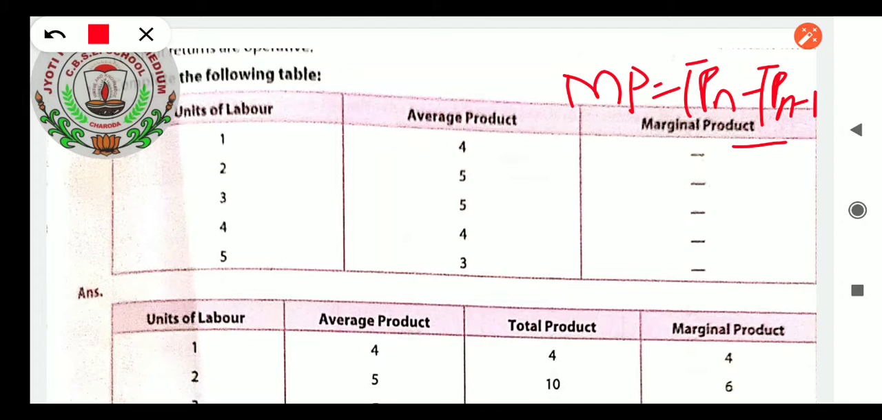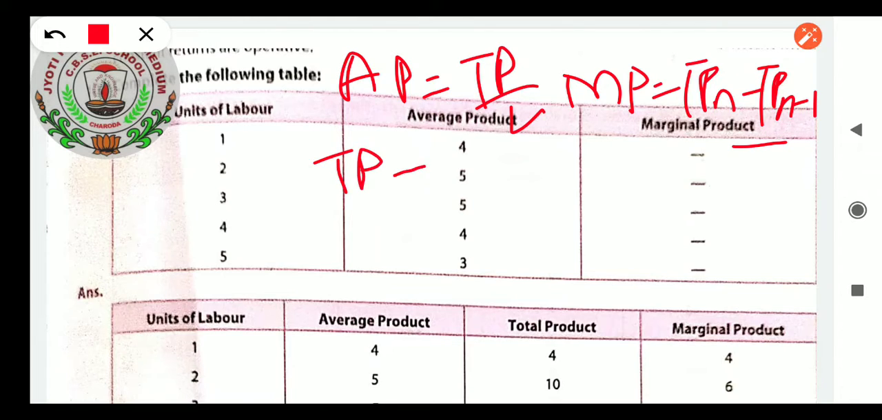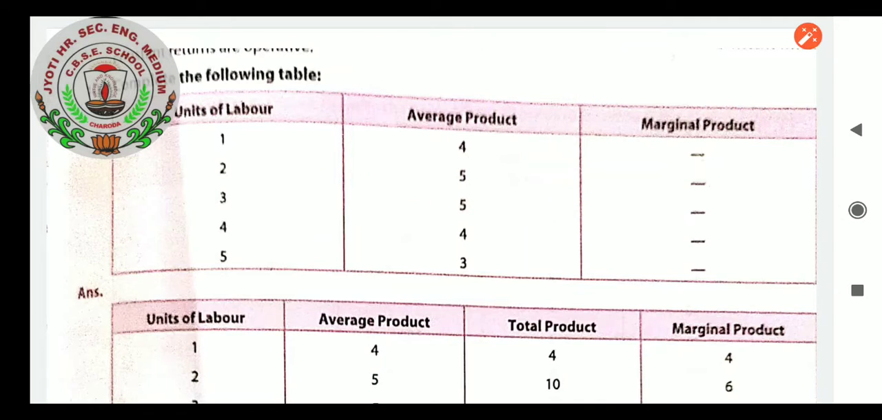TP we will calculate. Here we know AP equals TP upon L. So if TP is not there, the formula can be changed: TP equals AP into L. Okay, have you understood? Make a note in your copy. Since AP equals TP upon L, so TP equals AP into L. In this form we can get the total product.